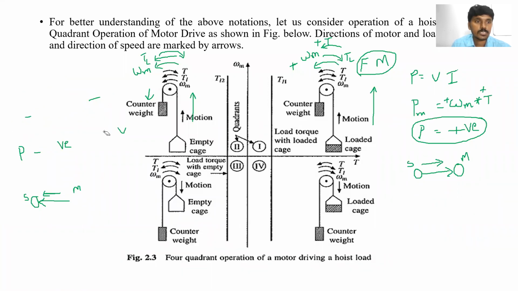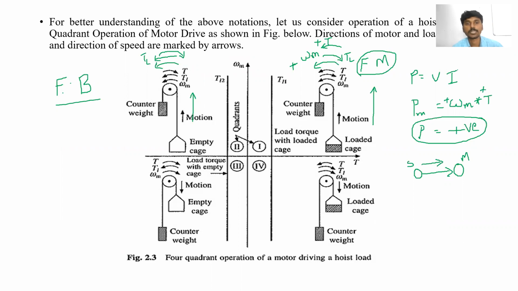So in the second quadrant, the drive operates as a forward motor, that is, forward braking. Forward braking. Clear? Because the motor speed is positive, that is the forward. Motor speed is positive, but torque is negative. Negative torque means the motor works as a generator. So that's why the drive operating in the second quadrant is forward braking. These two concepts are clear, forward motoring and forward braking.